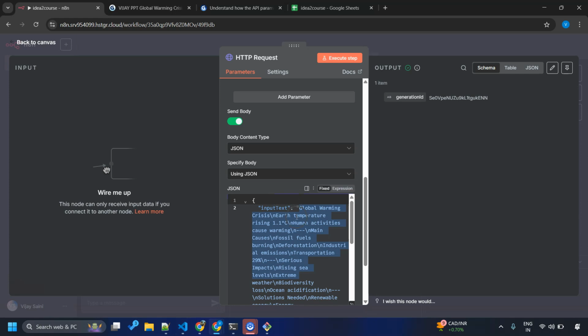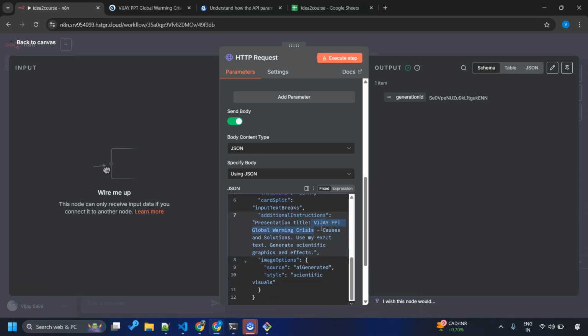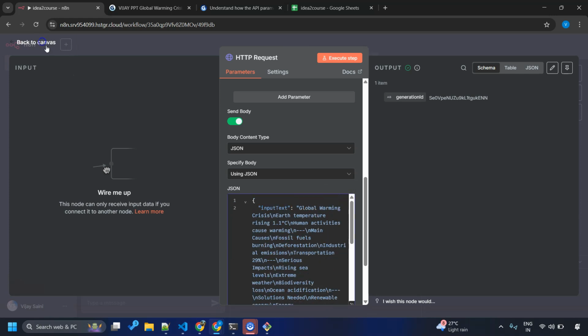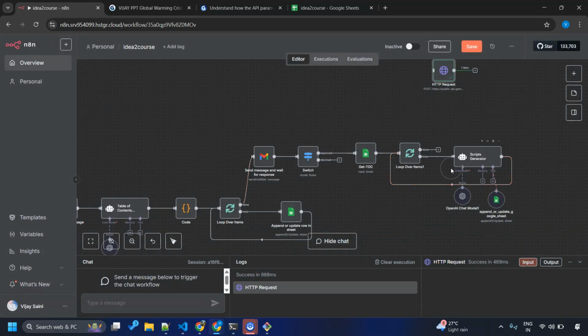Yes, it should be straightforward. And maybe just change the title of this presentation and we should be good. So the plan is for each of the scripts generated by the script generator agent, it should go ahead and create the presentation for it as well. Does that sound like a plan?